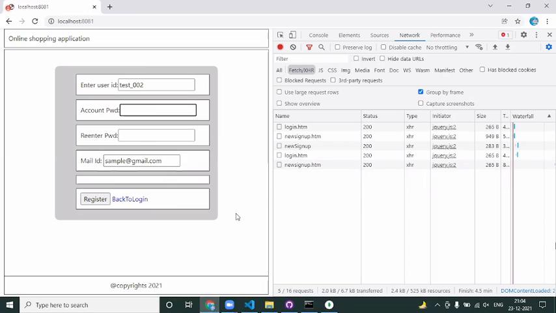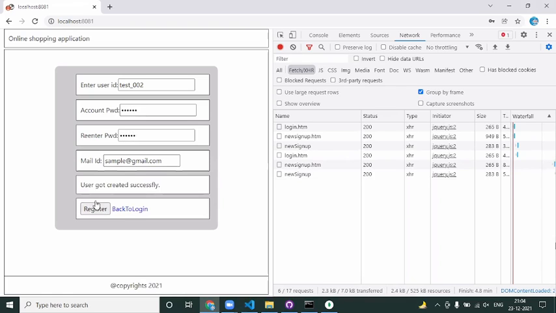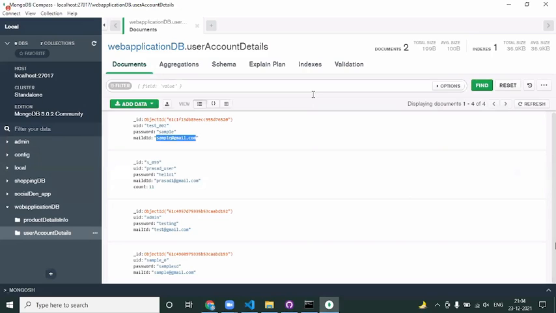Okay, I say password. Password could be anything. Password could be same, right? So I say hello one, and I say hello one. Once I click on register, successfully got registered. Now you go into the DB and find this objects here.